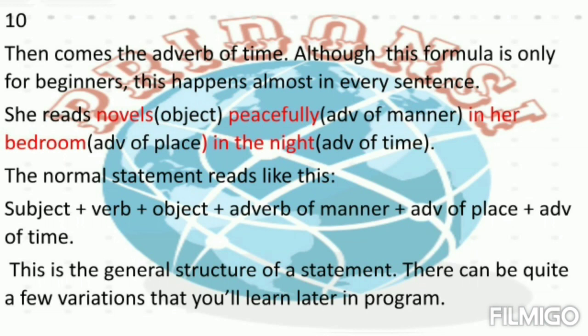She reads novels peacefully, adverb of manner. In her bedroom, adverb of place. In the night, adverb of time. The normal statement reads like this: subject plus verb plus object plus adverb of manner plus adverb of place plus adverb of time. This is the general structure of a statement. There can be quite a few variations that you will learn later in the program.